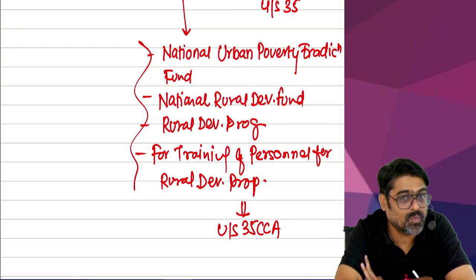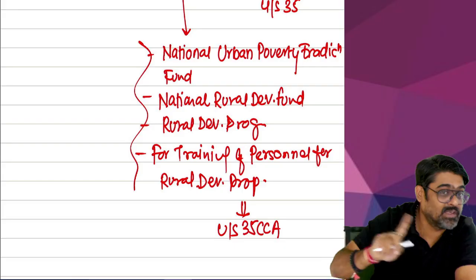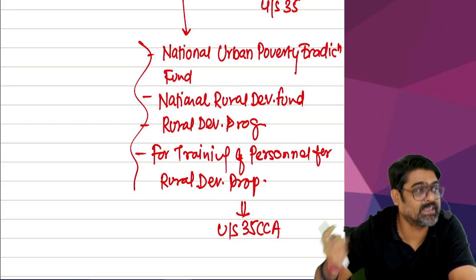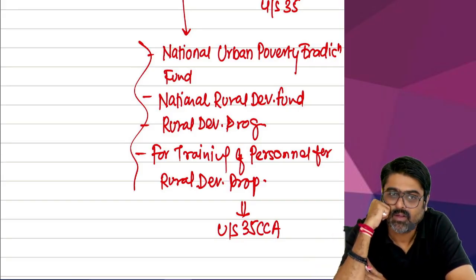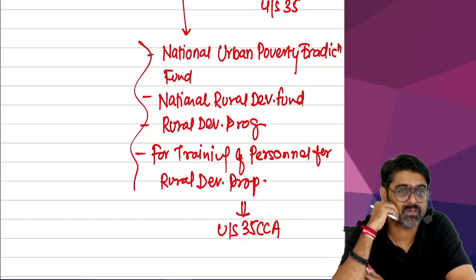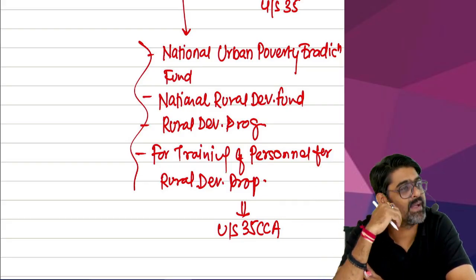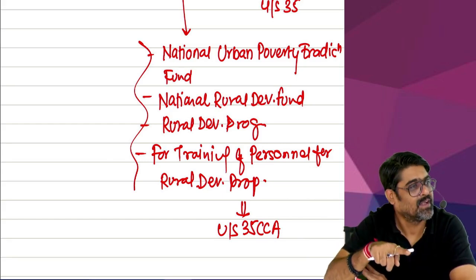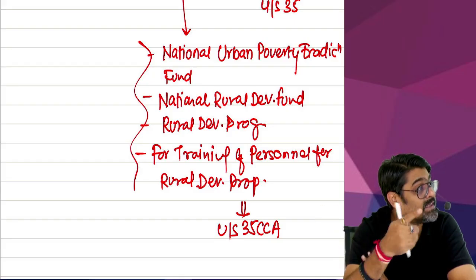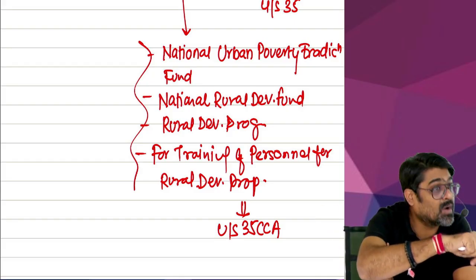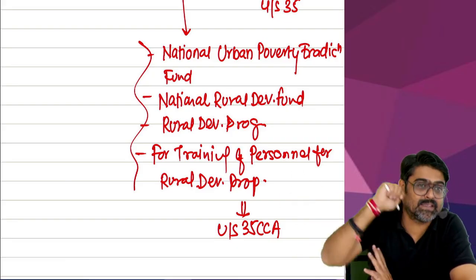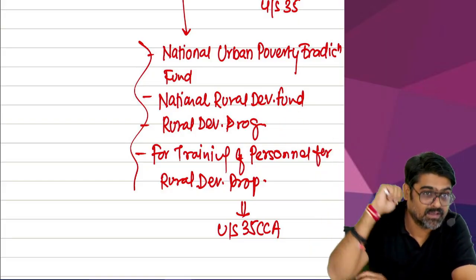So if you make these two donations, these are not 80G, this is 80GGA. In the list of 80G, you will not find the name of these two institutions. If you check category A, national, you will not get these two names. Why? Because these two names are not notified institutions for 80G, because to make the donation here, you are getting the deduction under 80GGA or under section 35CCA.